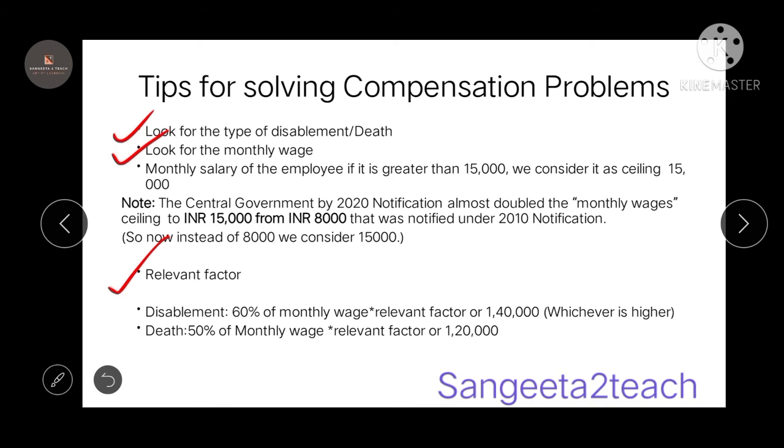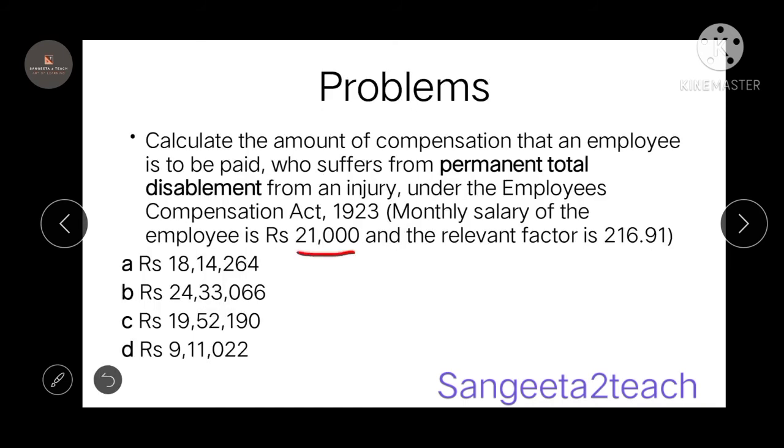So disablement we discussed, and death also we discussed. Now let's solve some problems related to compensation. The first problem is: calculate the amount of compensation that an employee is to be paid who suffers from a permanent total disablement from an injury under the Employee Compensation Act 1923. The monthly wage of an employee is 21,000. The relevant factor is 216.91.